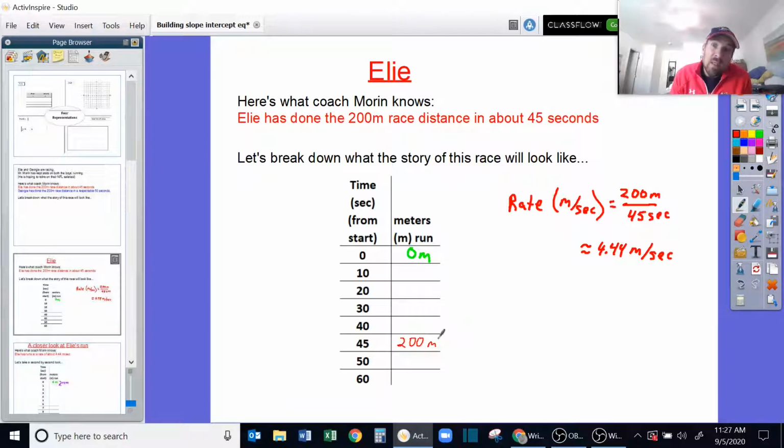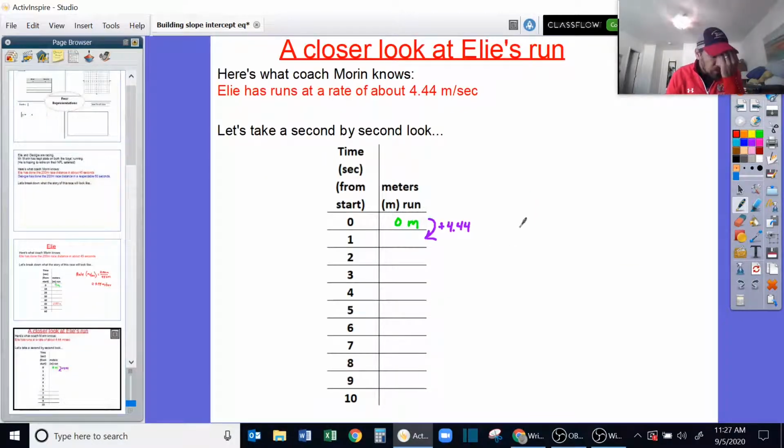But if we want to know these times in between, we're going to really want to know that rate in a way that's a little bit more usable. And so we're thinking maybe meters per second. So 200 meters in 45 seconds, if I divide that, what I get is about 4.44 meters per second. So we're going to build our story. I'm really thinking about the experience that we've had over the last couple of weeks. We started at the beginning of a story, then we thought about how it changed, then we go to the next point in the story, from the beginning, the middle, and the end. So we're going to build equations by thinking through the process in the same way.